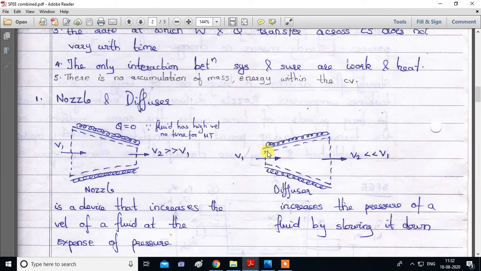And for diffusers the shape will be opposite. What is the function of a diffuser? It increases the pressure by reducing the velocity. So here you can see velocity is being reduced. Remember, don't get confused, this is V bar 1, this is V bar 2. So velocity is getting reduced.